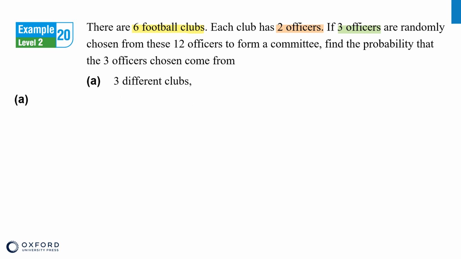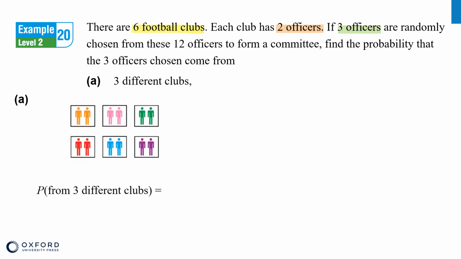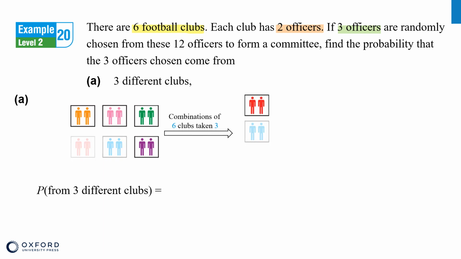Part A. The probability that the 3 officers chosen come from 3 different clubs. Since the selection is regardless of the order, we are considering combinations. To find the number of ways to choose 3 officers who are from 3 different clubs, we may consider it in 2 steps. First, how many ways are there to choose 3 different clubs from 6? It's 6C3, right?